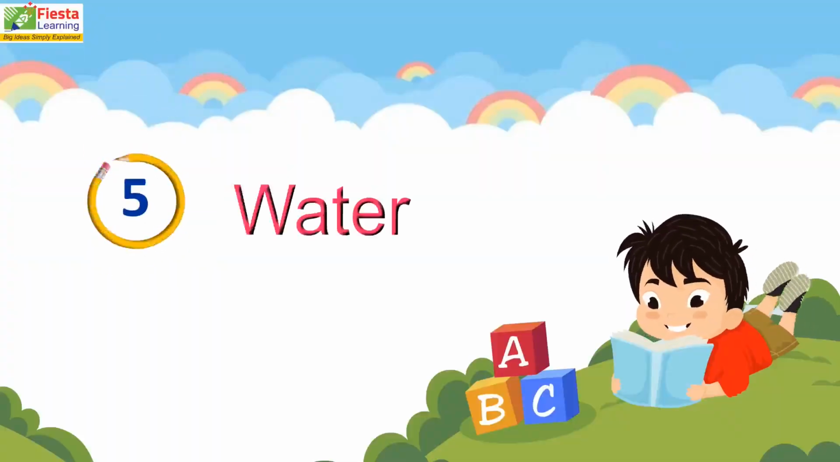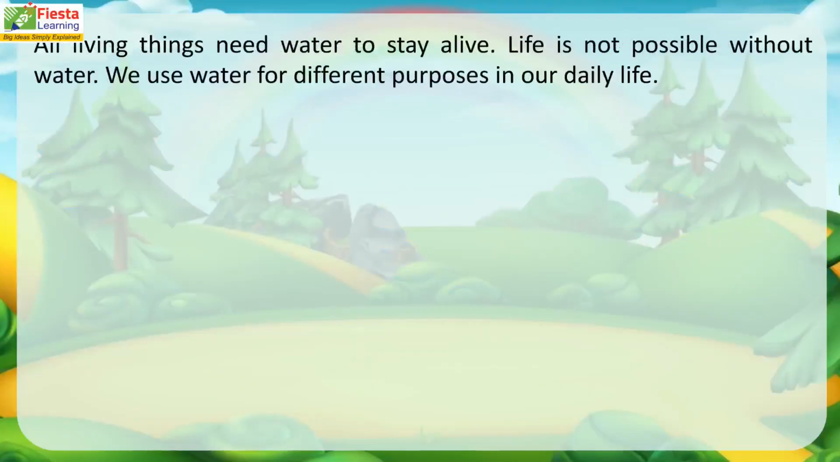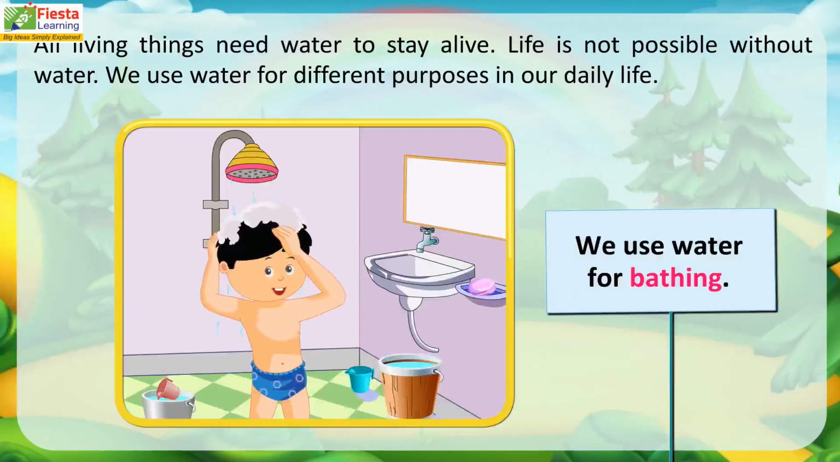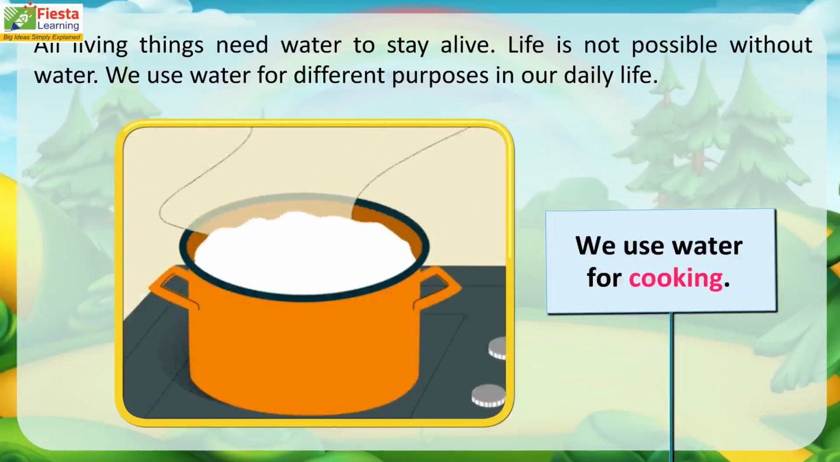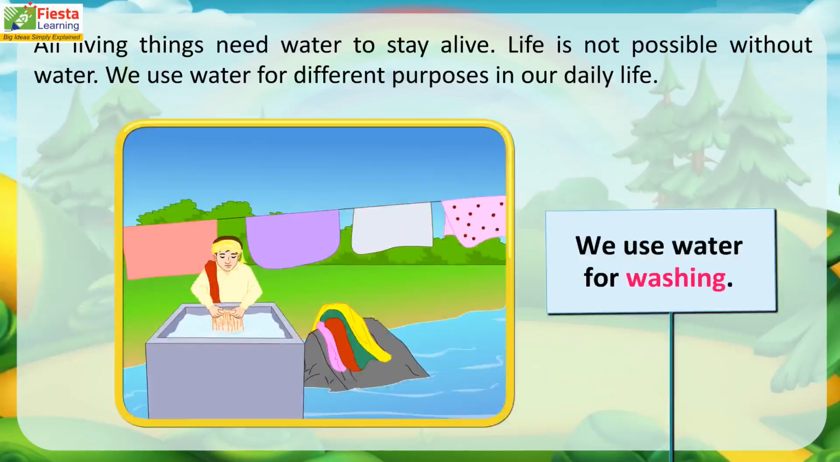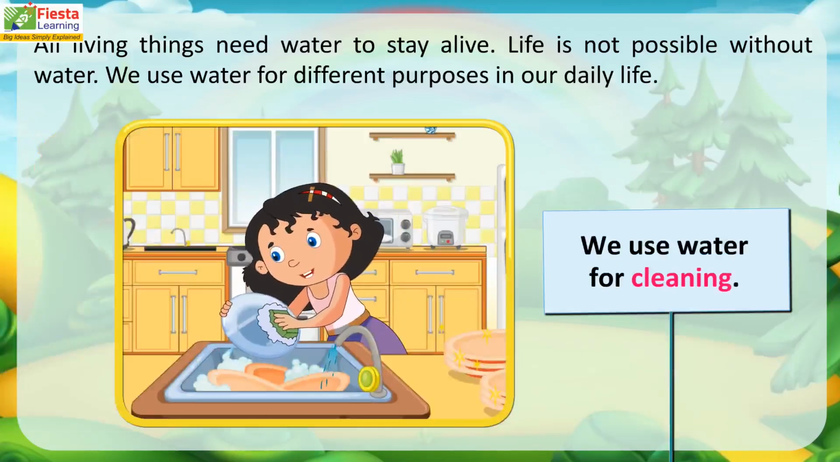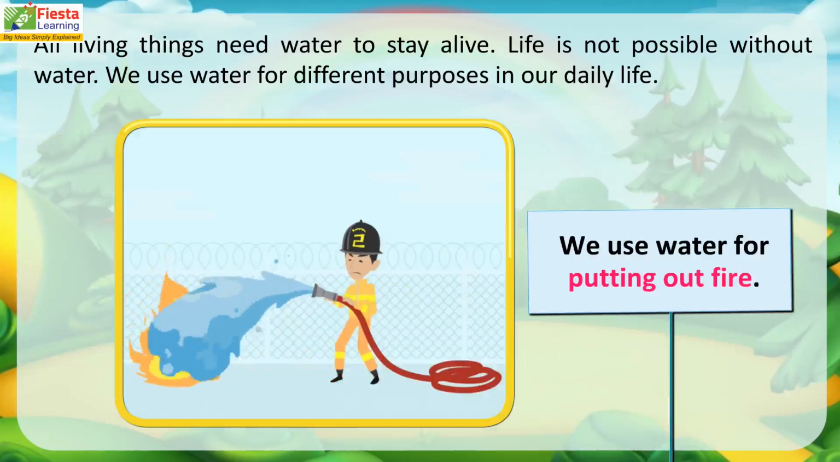Chapter 5. Water. All living things need water to stay alive. Life is not possible without water. We use water for different purposes in our daily life. We use water for drinking. We use water for bathing. We use water for cooking. We use water for washing. We use water for cleaning. We use water for putting out fire.